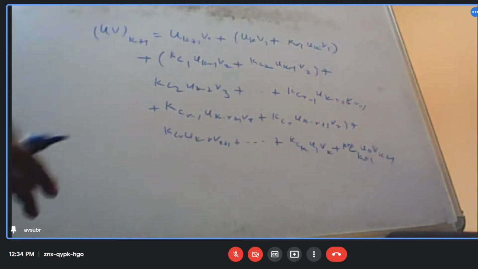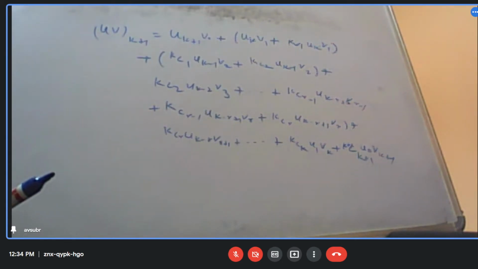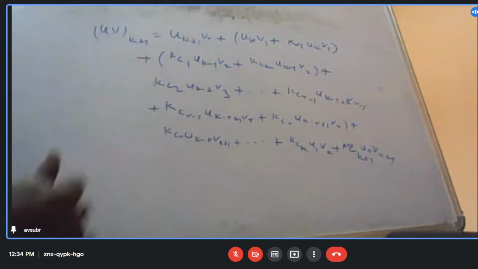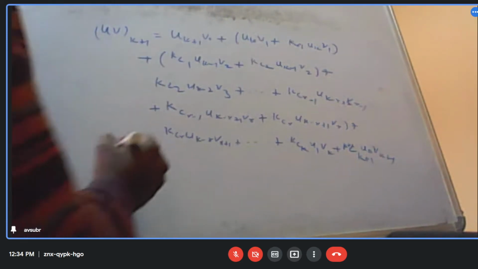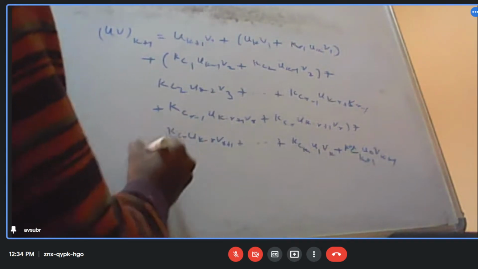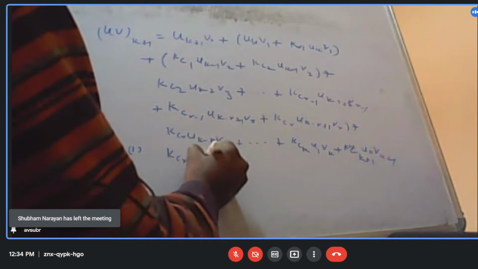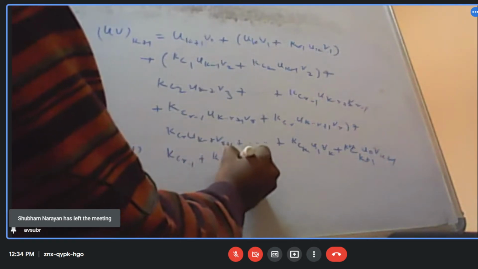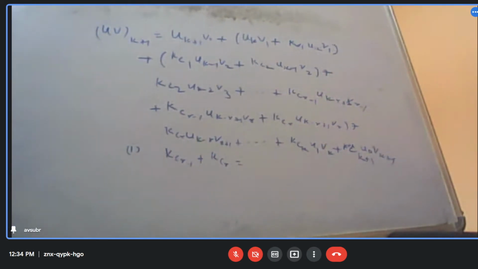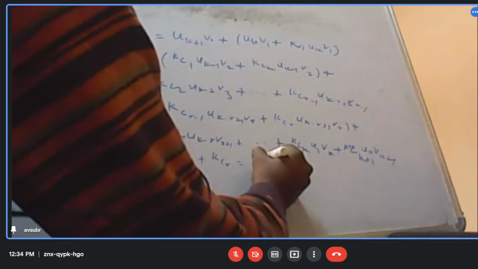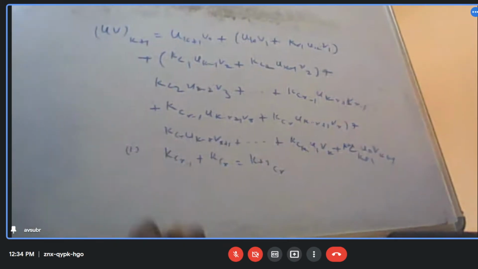So now in this case, if we rearrange this whole thing we come across three equations. One is KCr minus 1 plus KCr is equal to K plus 1 Cr.